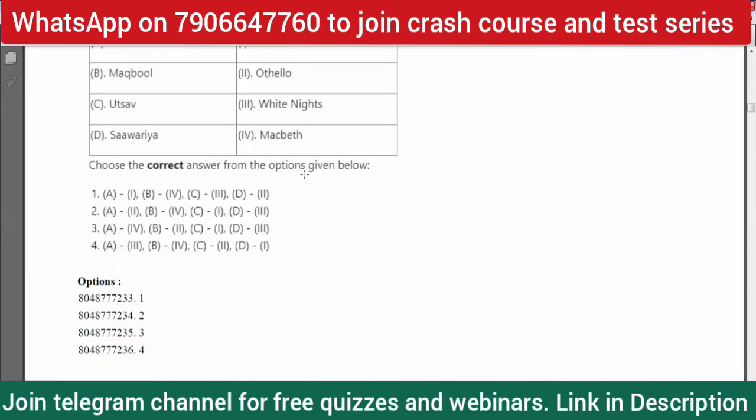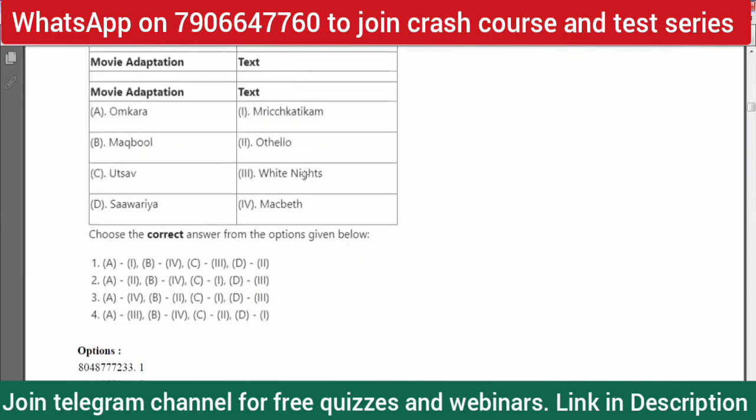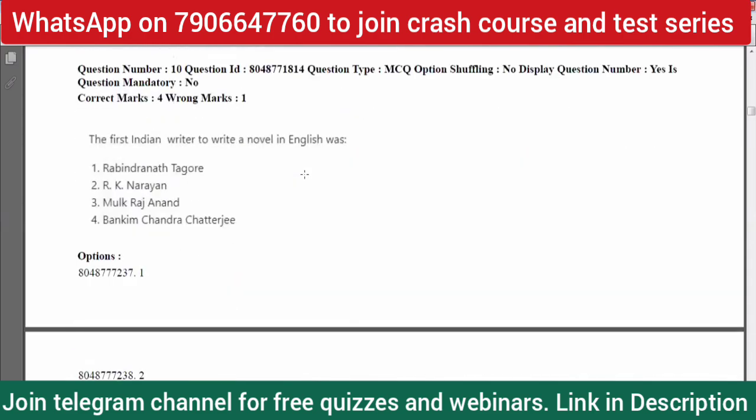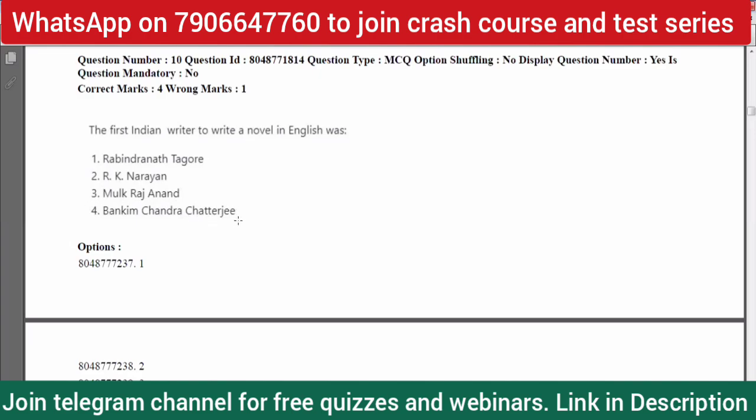Yeah. So the next question, question number 10. The first Indian writer to write a novel in English was Rabindranath Tagore, R.K. Narayan, Mulk Raj Anand, or Bankim Chandra Chatterjee. So of course, Bankim Chandra Chatterjee wrote the first novel in English, as you know. Rajmohan's Wife is an unfinished novel. So option four is the correct option here.